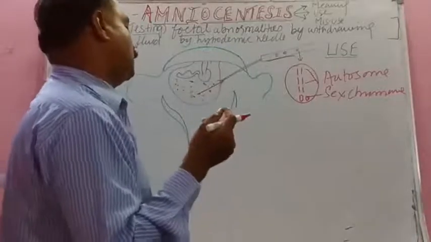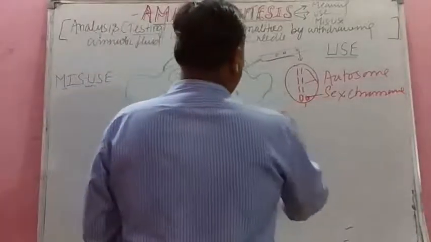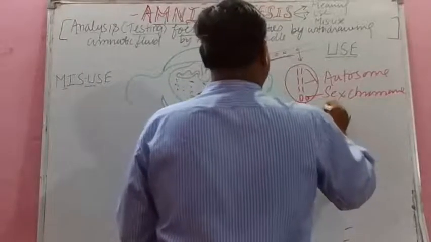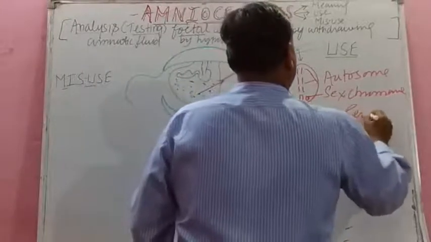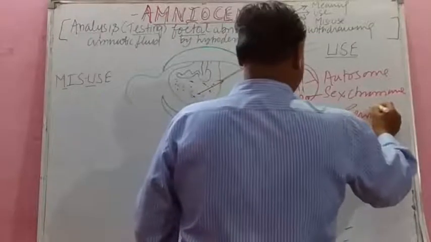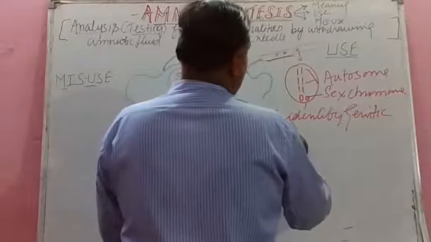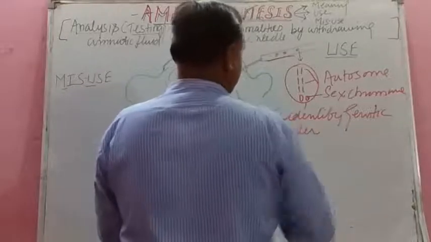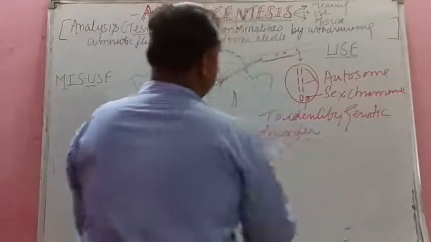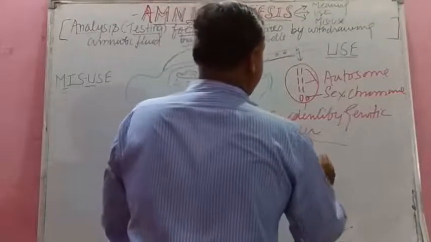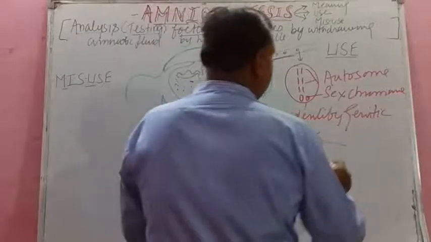So what is the main aim? To identify genetic disorders, such as syndromes. Some syndromes are there in the growing fetus.